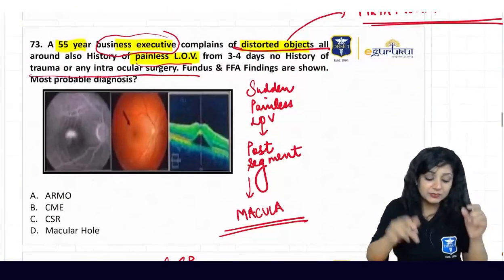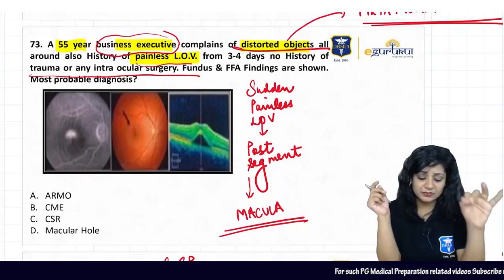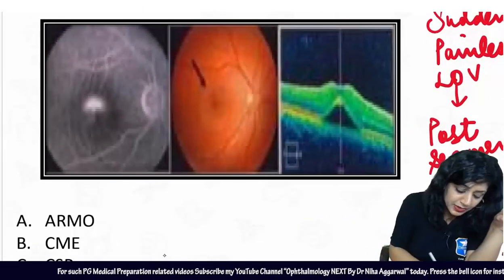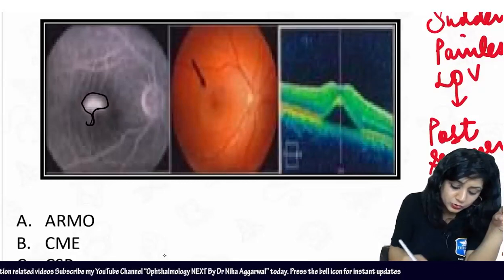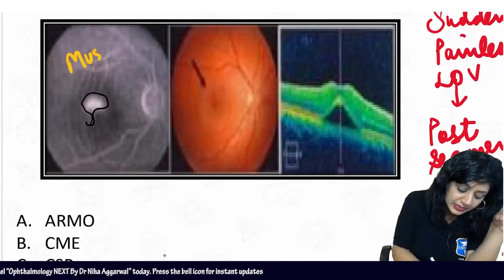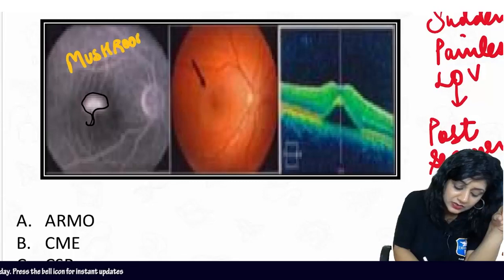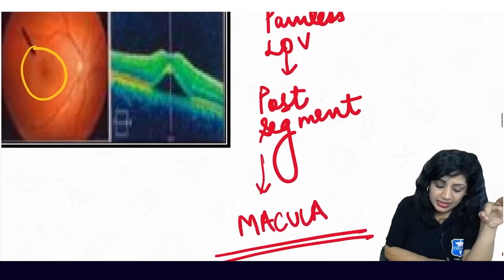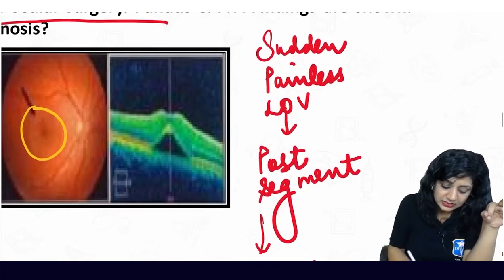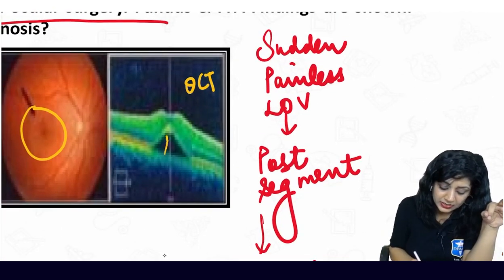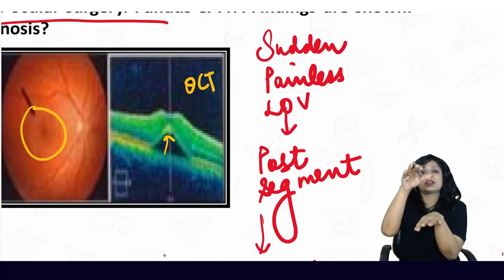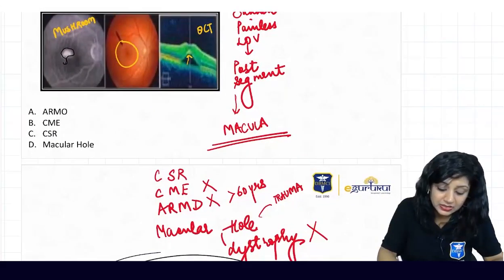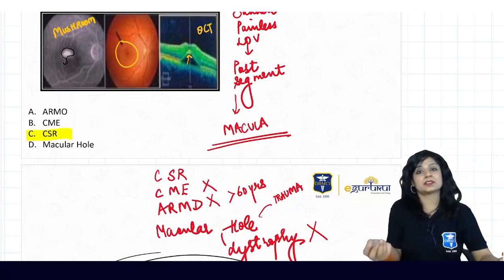So look at this: a 55-year-old male business executive, distortion is also there, and the moment you look at the FFA, you are getting the typical mushroom. That mushroom pattern is very, very typical of CSR. You are getting a circular ring sign also. And if you look at the OCT, this is again very typical. Can you see there is an elevation of the neurosensory retina in the macular area? So you are left with no confusion that this is a case of CSR.